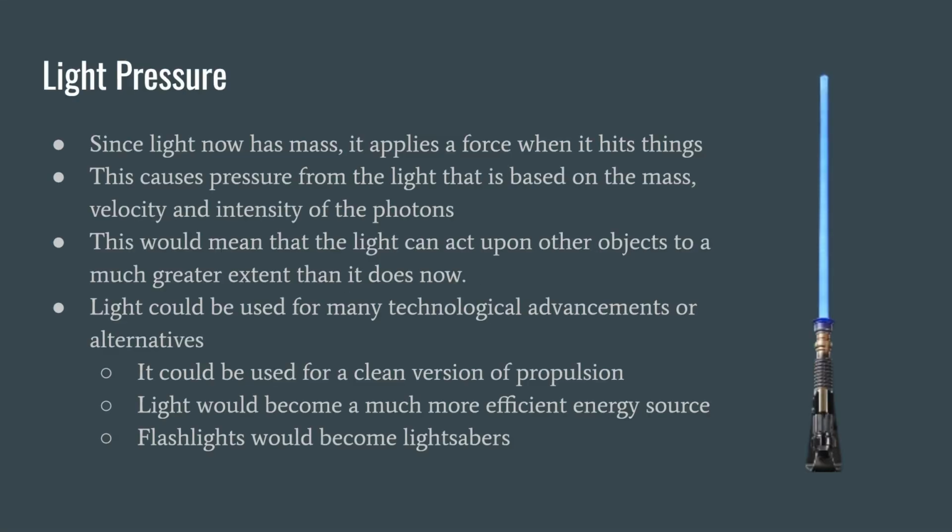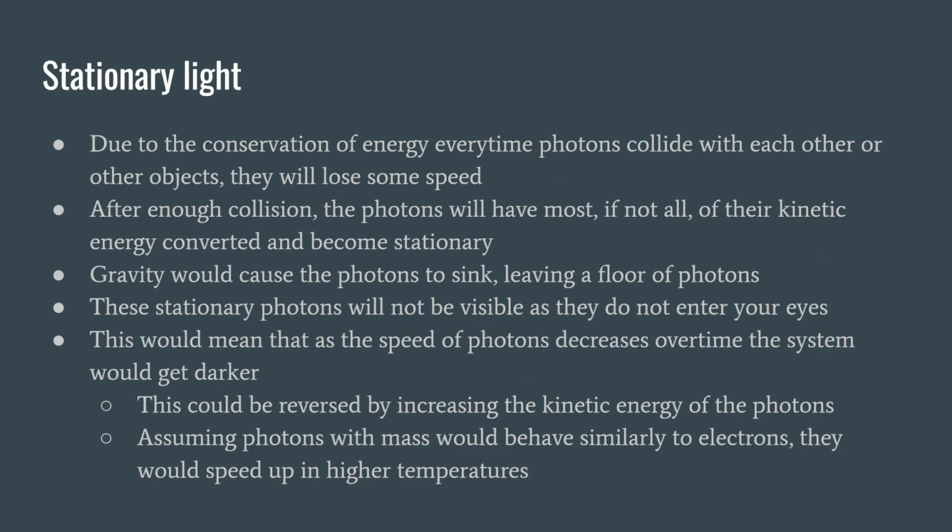So what are the physical implications of light actually having mass? First of all, light would now have pressure, as it applies a force when it hits things. The pressure of the light would be based off its mass, velocity, and the intensity of the photons. This would give light a much greater impact on objects around it than it does in the current world. This could be used for many technological advancements, and if it was concentrated enough, it could even become a lightsaber.